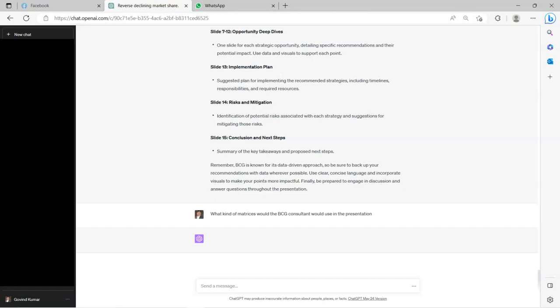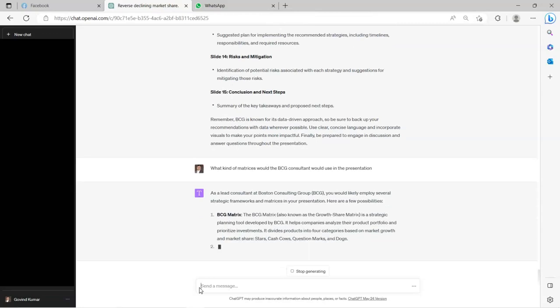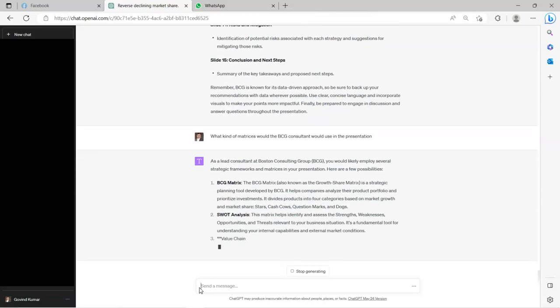I want to create some matrices. Business analysts love to use a lot of matrices in their presentation. 2 by 2, 3 by 3 matrix, 2 rows by 2 columns, 3 rows by 3 columns. So now that I have brought in the element of BCG, I really want to incorporate some matrices. So that's what I'm asking ChatGPT now. Let's see if GPT is able to give us some inputs.